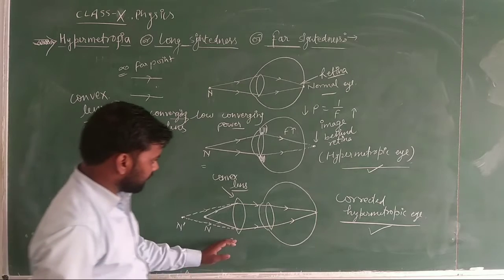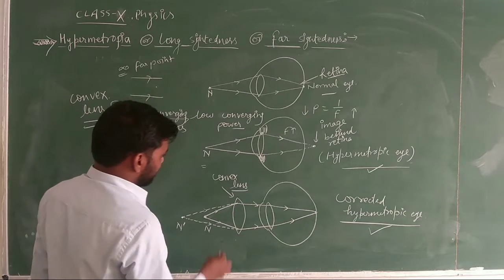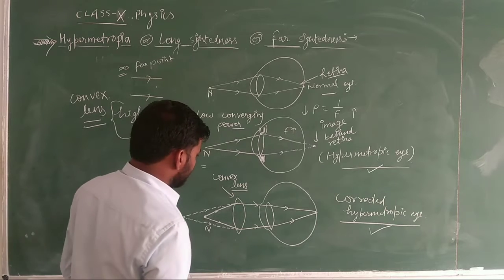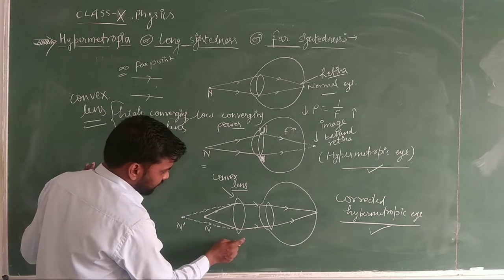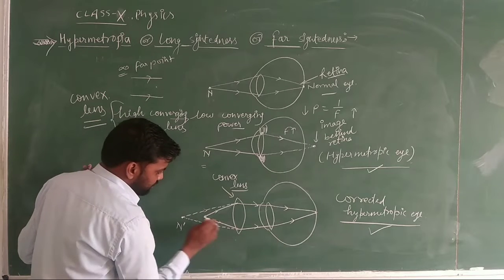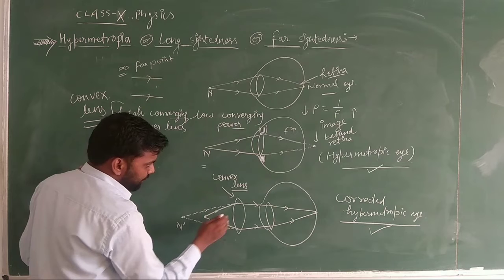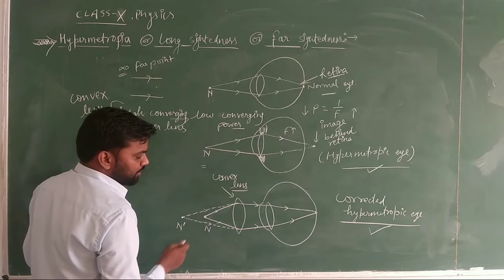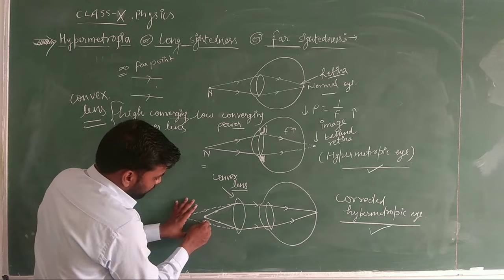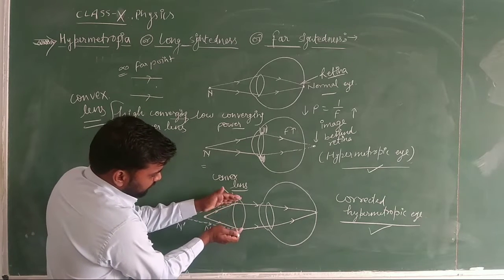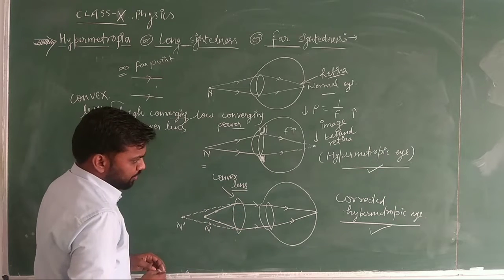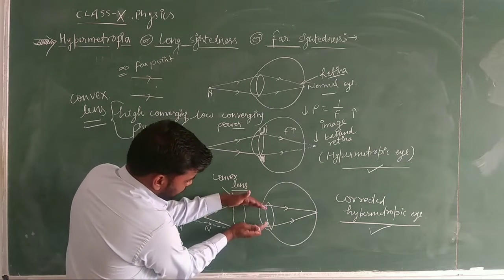So here I have shown the corrected defect. I have taken a convex lens in front of the eye, which is being used here. So what is the function of this particular lens? So it was the near point of the object. Actually the eye is trying to see this object, but we have placed the lens here. Now what is the function of the lens? Whenever the light rays start from this point, they will converge after the refraction through this lens. Okay, after refraction it will converge a little.